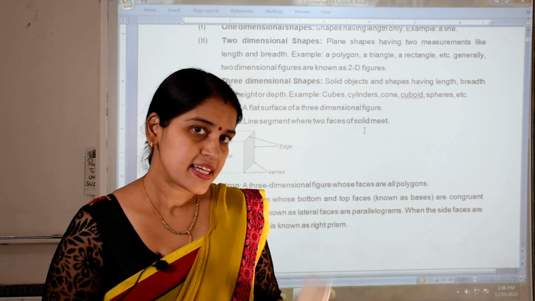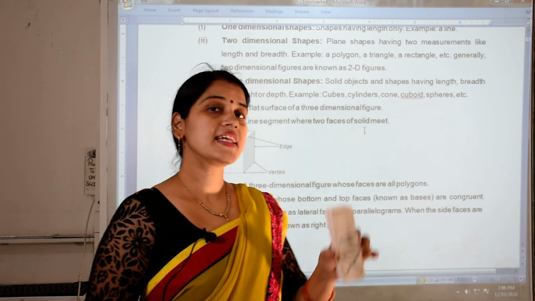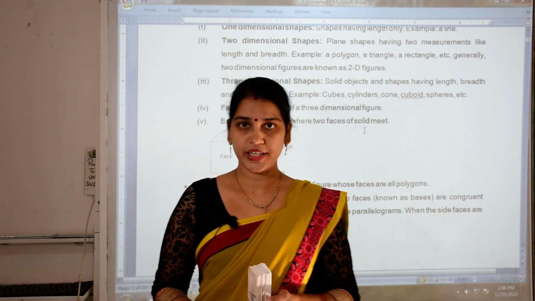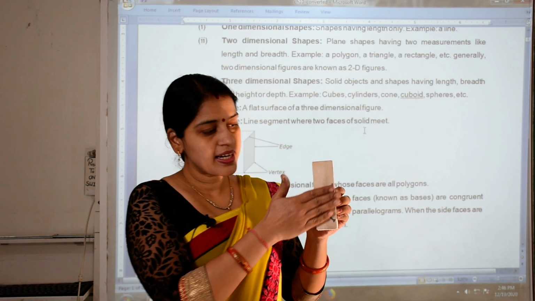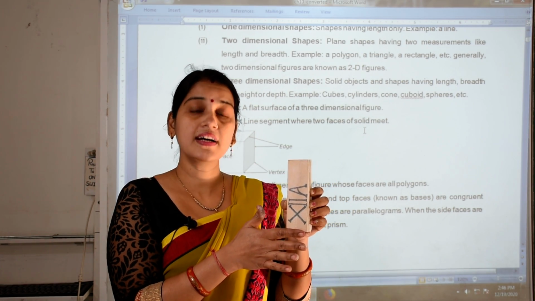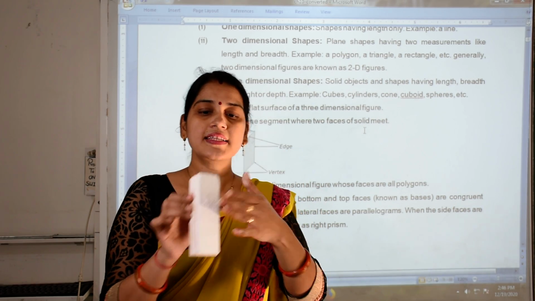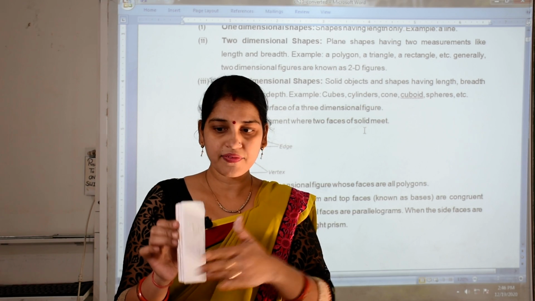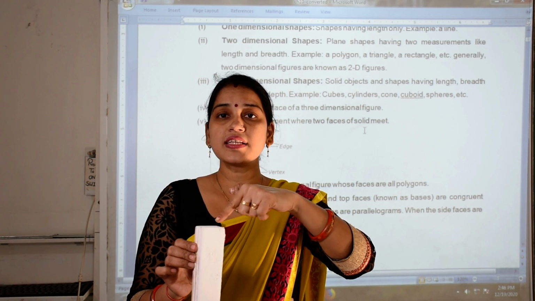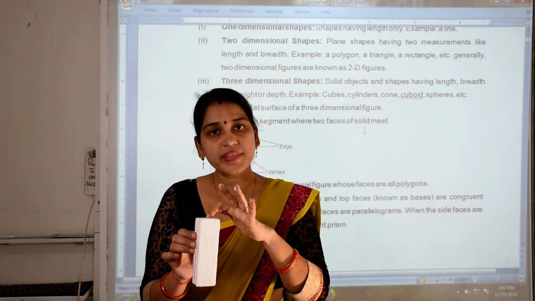Now we can see this by an example. This duster is in the shape of a cuboid. So this is its flat surface, and this flat surface is a face of the cuboid. In the same way this is also a flat surface. Then this one is the top of the duster.